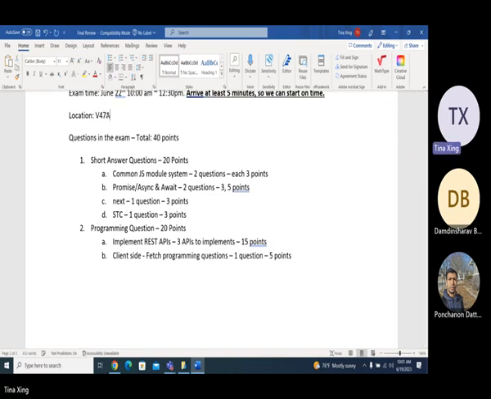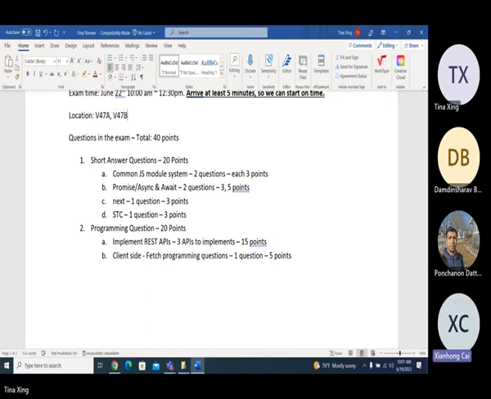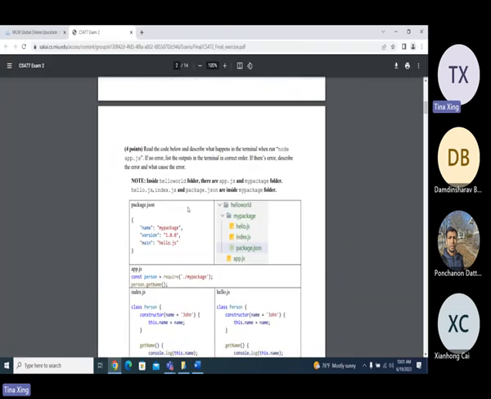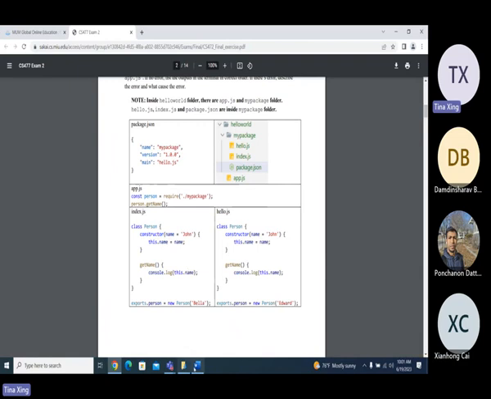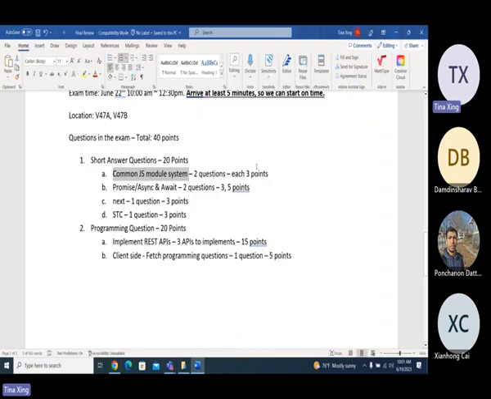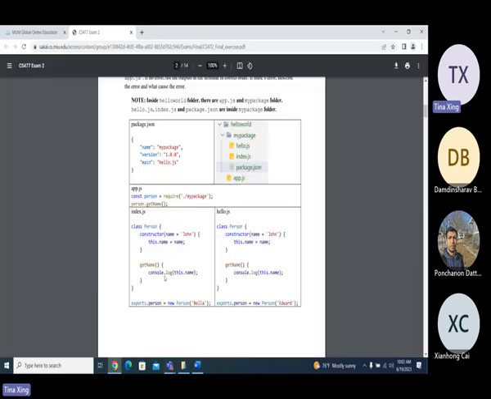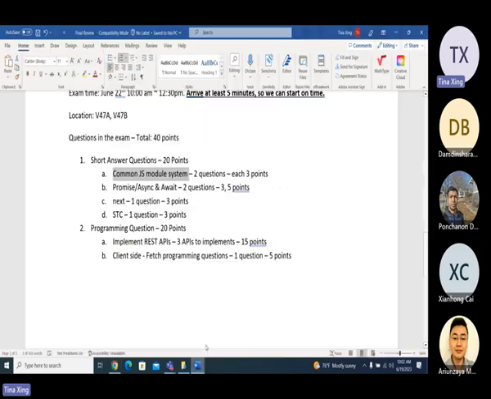It's like the midterm. So what's going to be in the exam? You're going to have a common JS module system question. This one has two questions, each worth 3 points, because if I give only one, it's 6 points, which is too much. One is a little bit easier, one is a little bit difficult. If you totally understand these, I think there's no problem. You can do the program question on exam one.